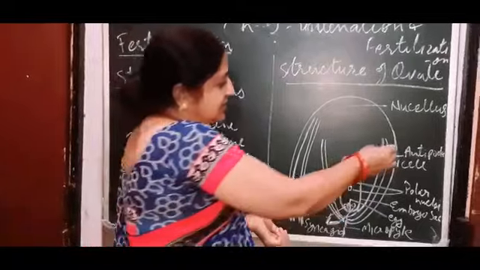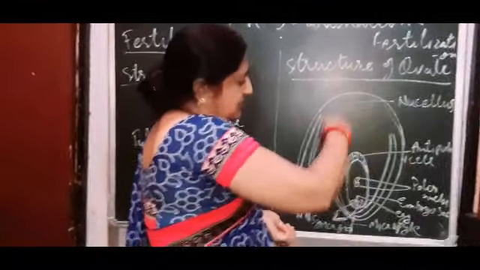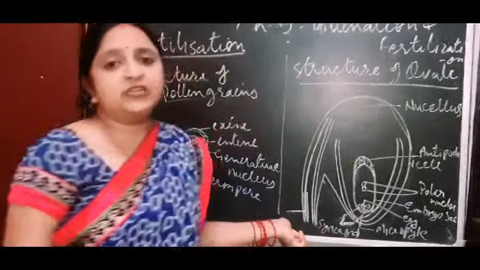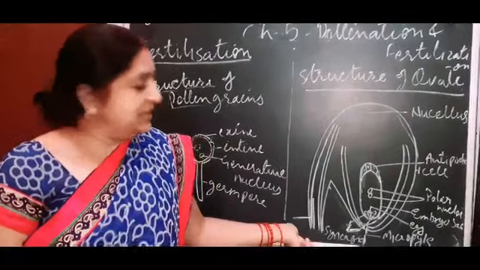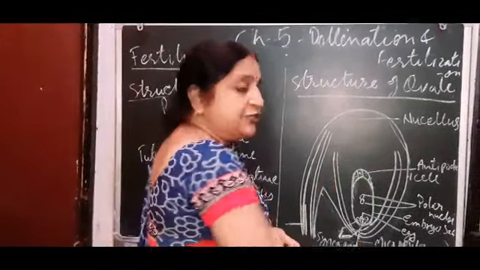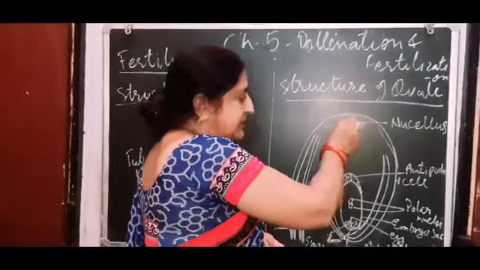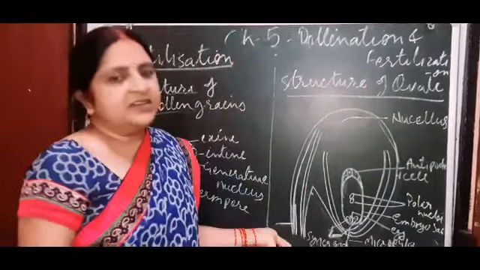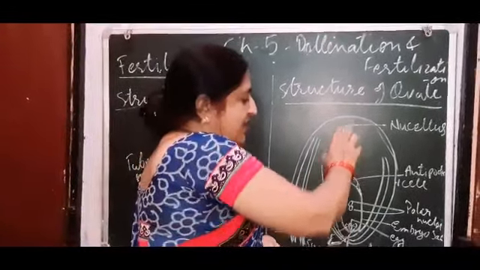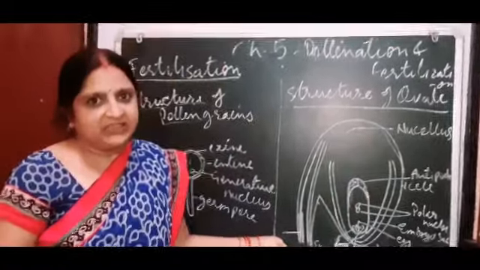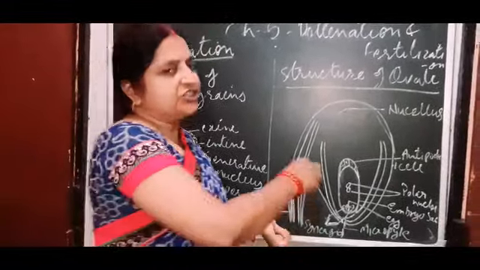And this embryo sac takes nutrition through the nucellus. It is a nourishment layer. It provides nourishment to the embryo sac. This is all about the structure of the ovule.